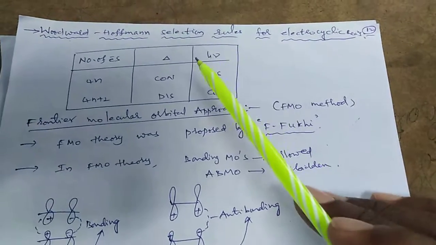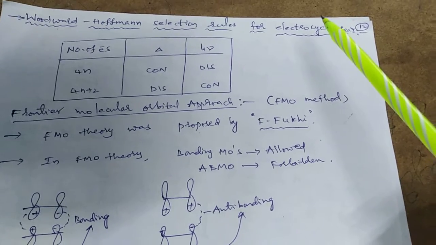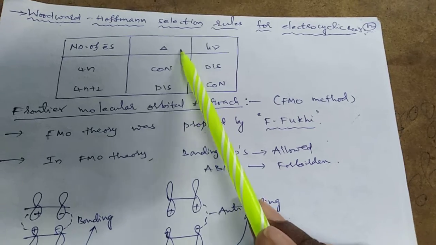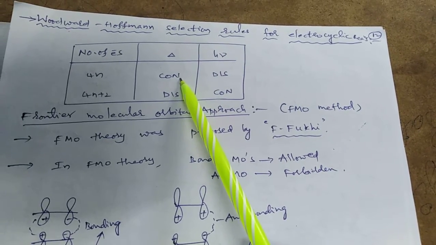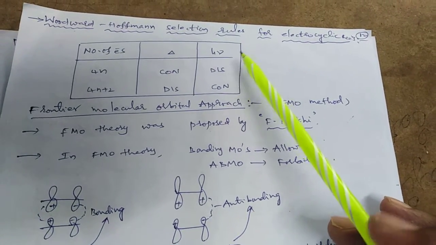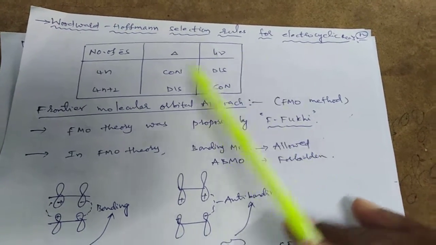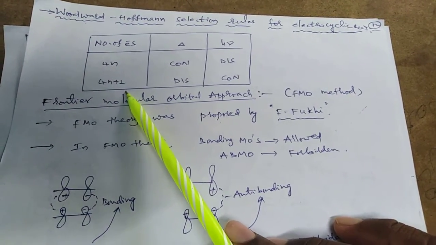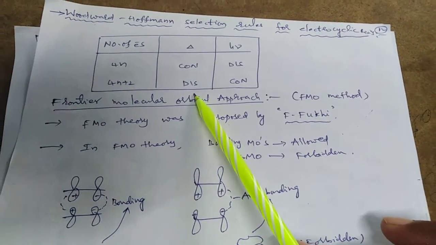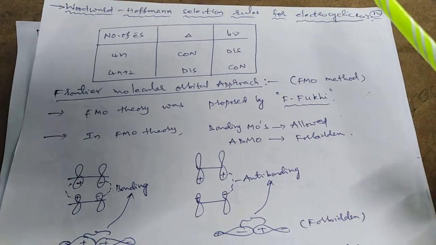Next topic is Woodward-Hoffmann selection rules for electrocyclic reactions. If a chemical reaction has 4n electrons, the thermal reaction is possible for conrotation, and for the photochemical reaction, disrotation is allowed. And if the reaction has 4n plus 2 pi electrons, the thermal reaction is allowed for disrotation, and the photochemical reaction is allowed for conrotation.